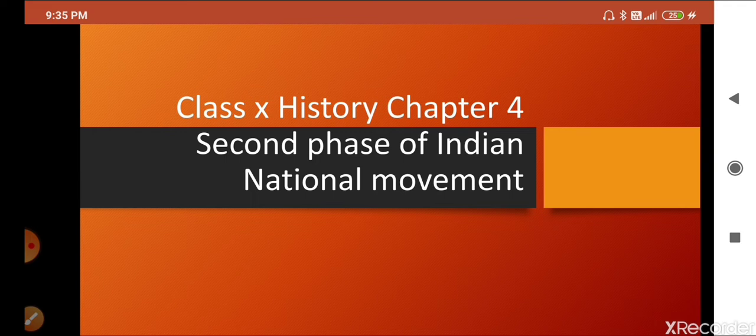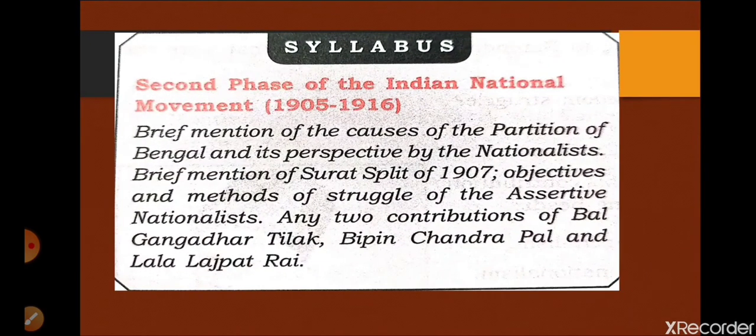So students, today we are going to discuss the second phase of Indian national movement, and in this we will discuss the causes of partition of Bengal and perspectives of the nationalists, and a brief mention of Surat split 1907, objectives and methods of struggle of assertive nationalists, and the contribution of Bal Gangadhar Tilak, Bipin Chandra Pal, and Lala Lajpat Rai.